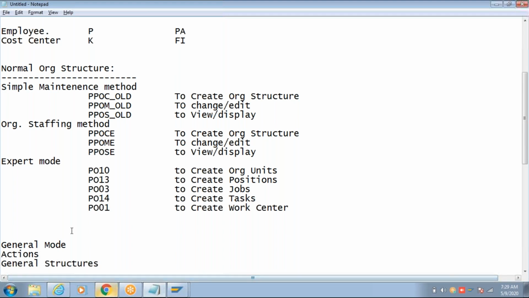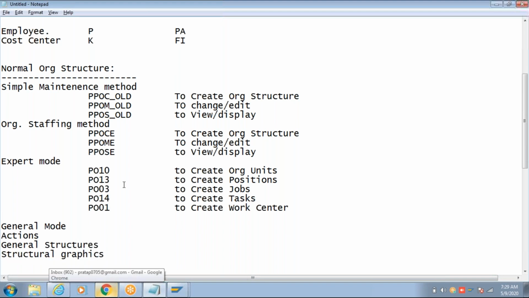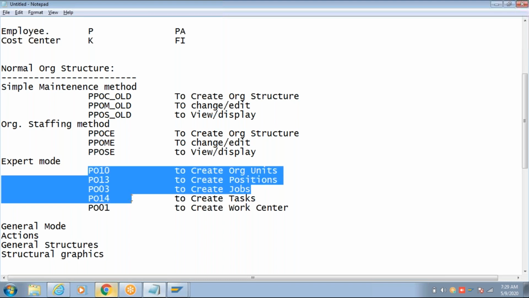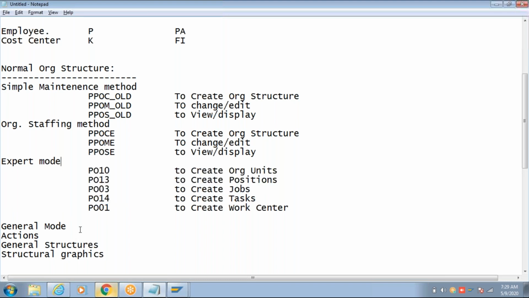So these are the transaction codes to create an organization structure in expert mode. Again, when it comes to general mode.